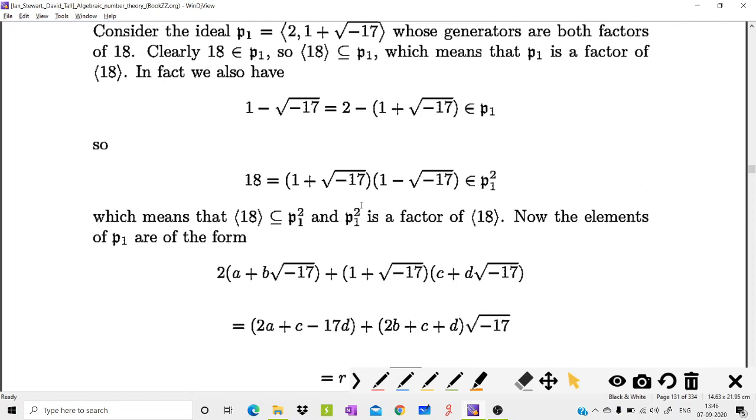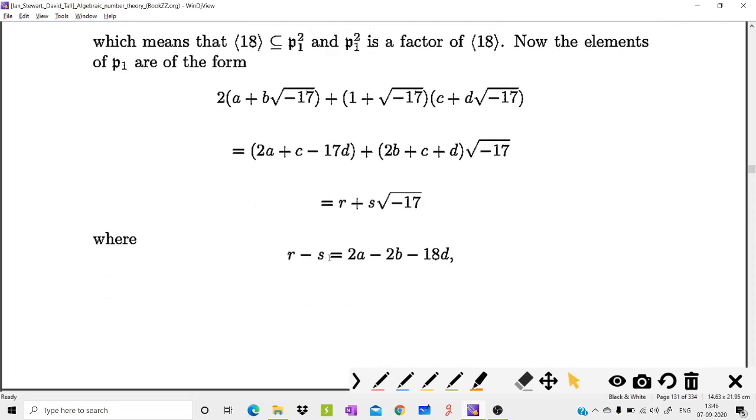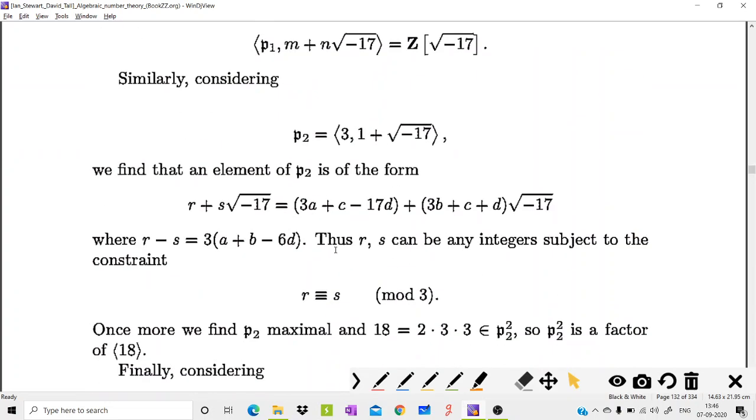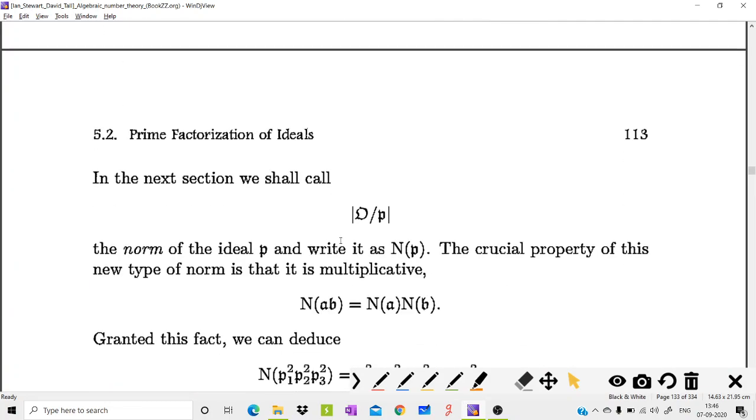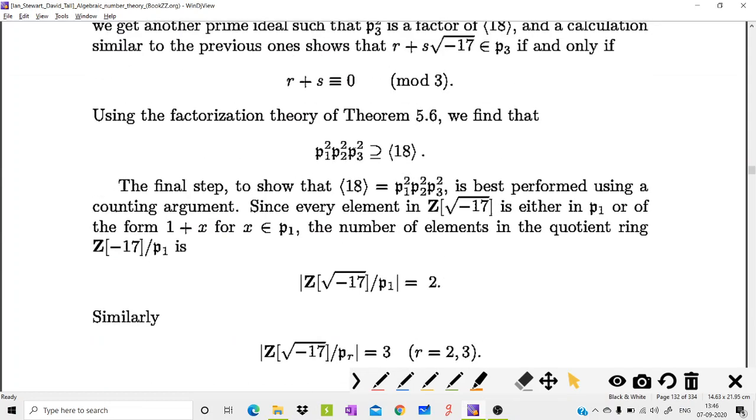Finally, the ideal generated by 18 is P1 squared, P2 squared, into P3 squared. So you must go through this procedure of how to find the factors of the ideal generated by 18. The key idea is the previous theorem: A divides B if and only if A contains B.